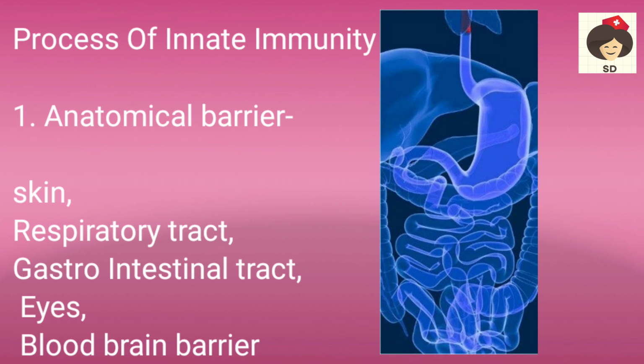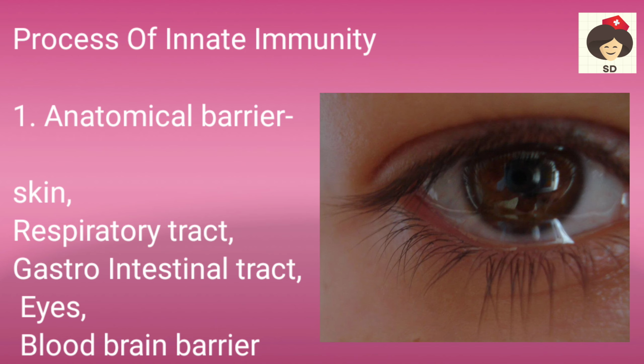Next, in the GI tract, the saliva contains certain enzymes to kill the bacteria, and also the GI tract is acidic, so the microorganisms will not live in the acidic area, and thereby microorganisms get killed. So this is also one line of defense. Next, eyes also act as an anatomic barrier against invasion of microorganisms.